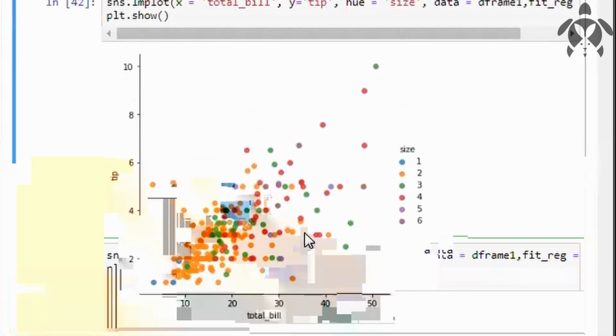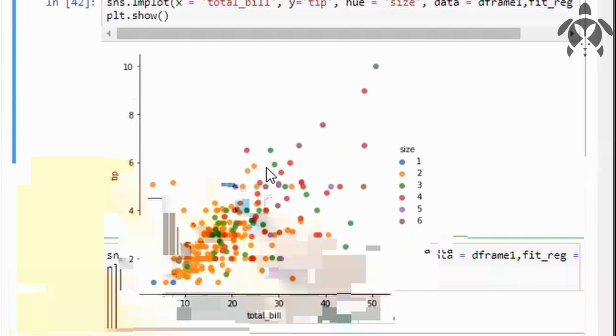Now, we have all these things in the form of circles only, right? Or you can say dots. And suppose you want to edit the colors and the form of the representation.